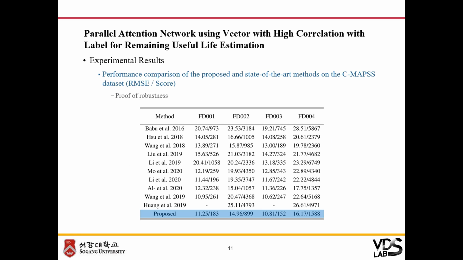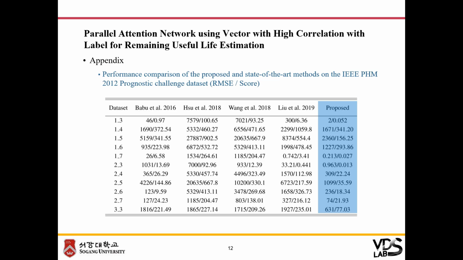The proposed method achieved higher performance in FD1, FD2, FD3, and FD4 than the state-of-the-art method. And the proposed method has proved to be the most robust model for the dataset characteristics by remarkably narrowing the performance gap. We performed experiments on the prognostic challenge dataset to provide additional results of the proposed method. We proved the superiority of the proposed method in both datasets through performance comparison.